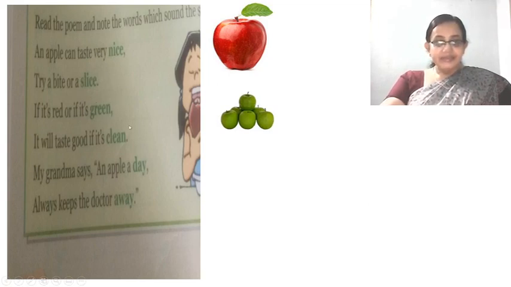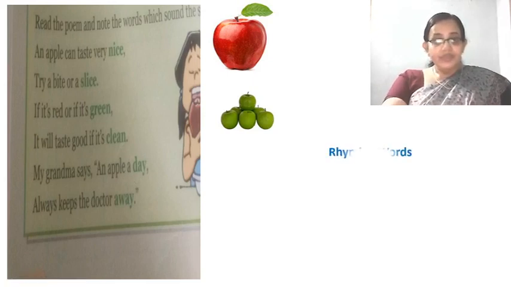Green, clean, same sound. Day, away. So the words that sound the same, we call them rhyming words.